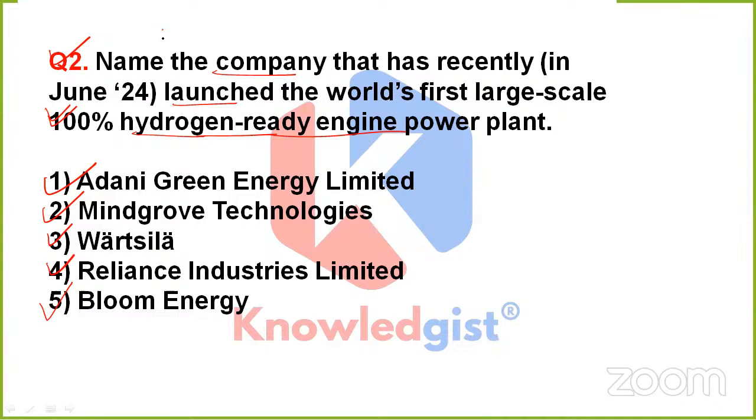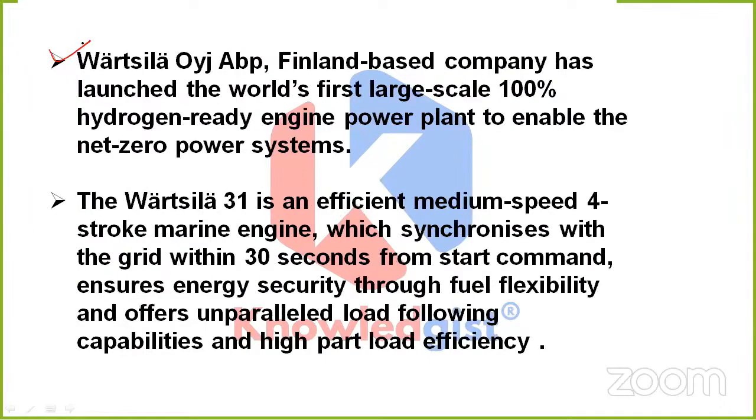So this time, friends, the correct option would be option 3, that is Wärtsilä. This Wärtsilä OYJ ABP is a Finland-based company. What has it done? It has launched the world's first large-scale 100% hydrogen-ready engine power plant to enable net zero power systems.